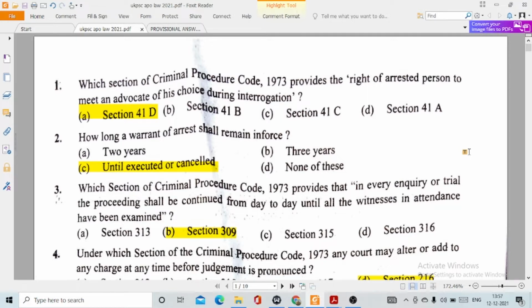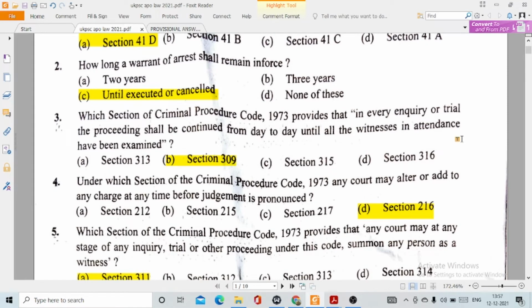So the first question is, which section of the Criminal Procedure Code 1973 provides the right of an arrested person to meet an advocate of his choice during interrogation? This is option A, section 41D. Question 2, how long a warrant of arrest shall remain in force? This is option C, until executed or cancelled. Third, which section of CRPC provides that in every enquiry or trial the proceeding shall be continued from day to day until all the witnesses in attendance have been examined?